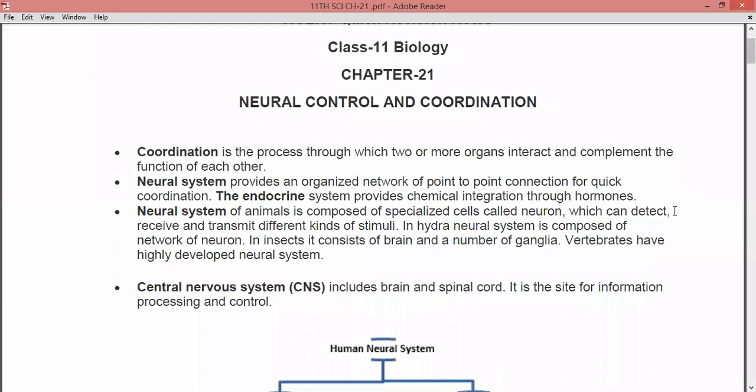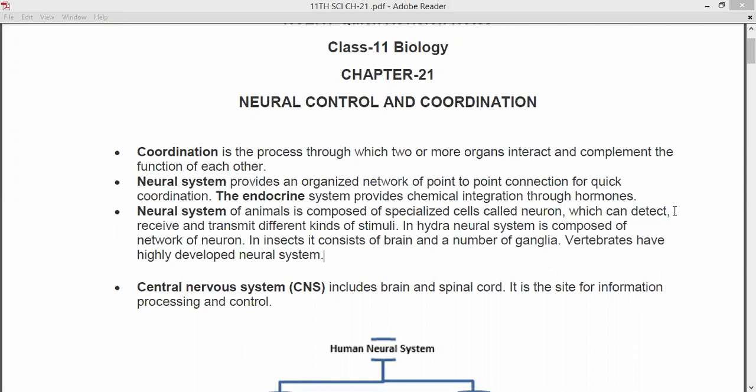In hydra, the neural system is composed of a network of neurons. The example over here is hydra, an organism that contains a network of neurons through which the whole neural system works.